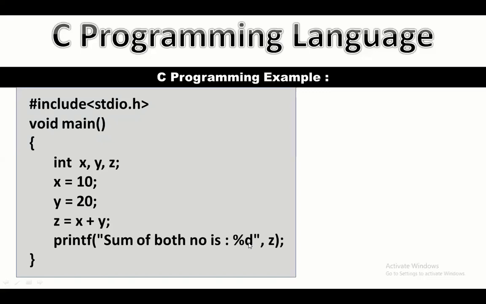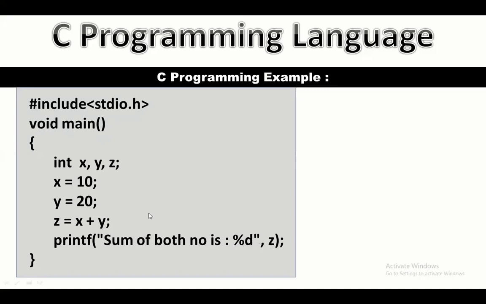In printf, whatever we write in double quotes will be output as it is, but after the percent we have written d. It means it will find, after the comma, any variable and it will put the value of that variable. So here it is percent d, and after the comma it will find one variable, z. It means it will display the value of z instead of this percent d.